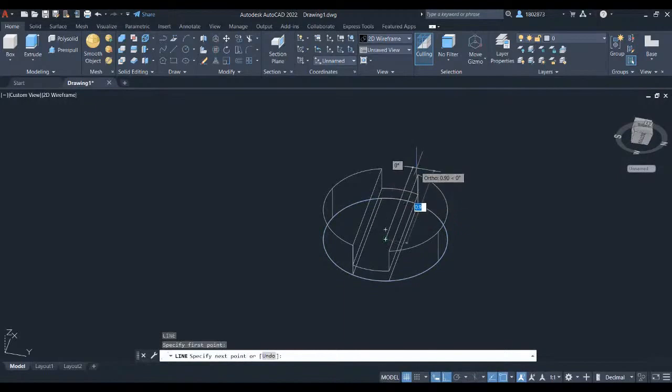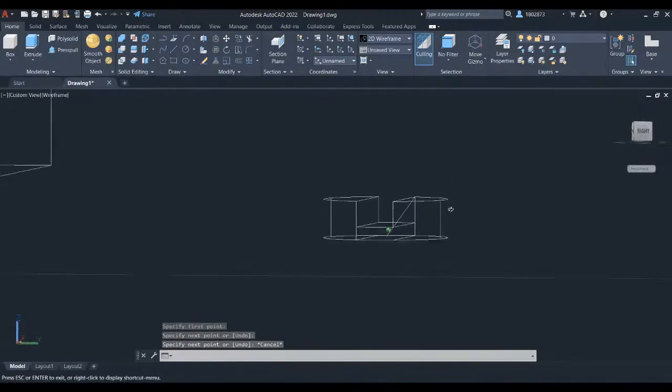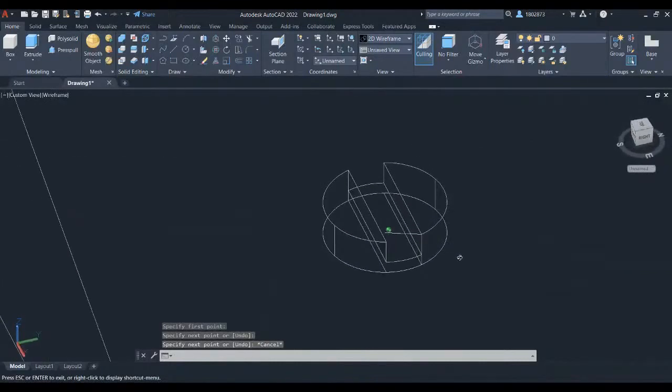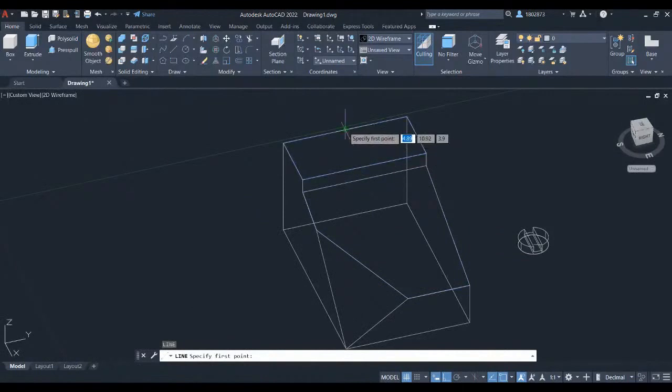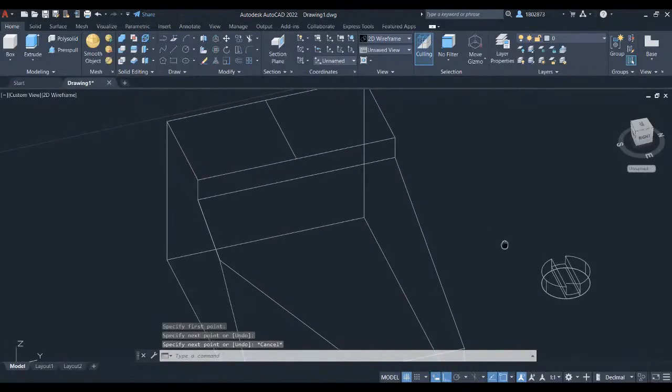We will use the midpoint of the line in this circle and connect it to the midpoint of the line we will create in the first part. Press L for line and press enter. Left click to this midpoint and connect it here to this midpoint. Press escape. Let's do a 3D orbit.